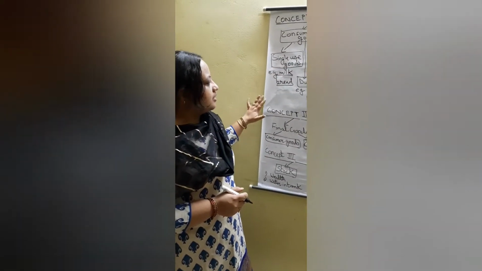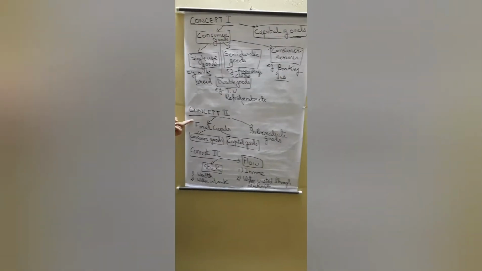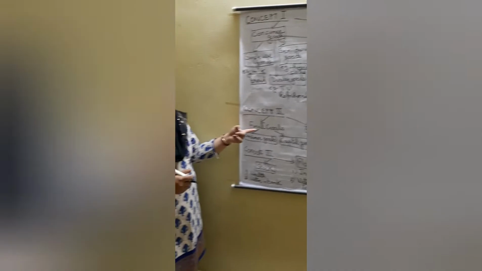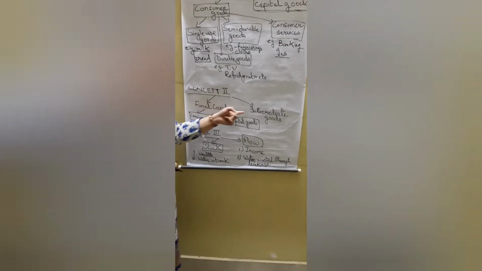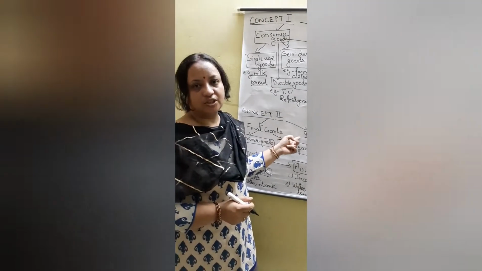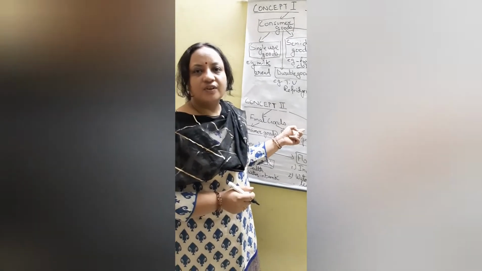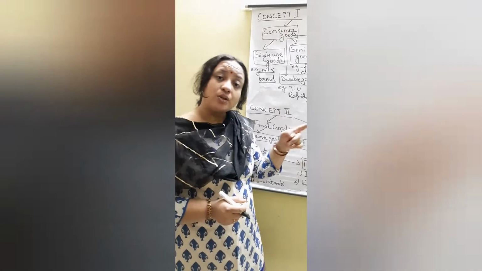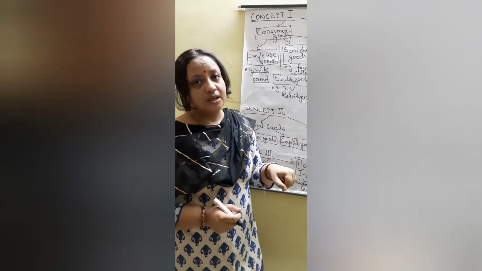Alright children, now we will move on to the next concept, concept 2, in which I have divided the goods into two more categories, that is final goods and intermediate goods. This is the division based on which we decide which good has to be added to the national income and which is not to be added to the national income.